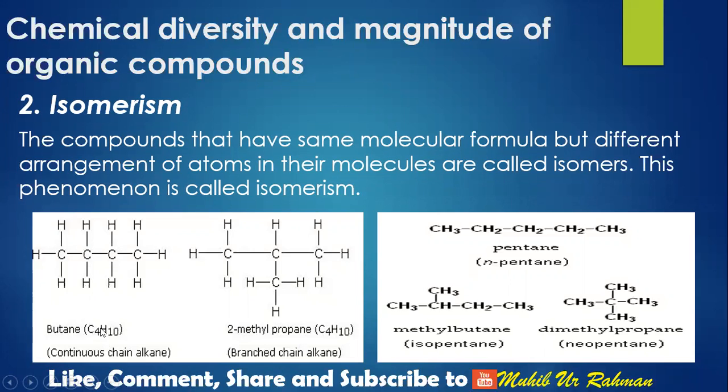Compounds having same molecular formula like butane exist in the form of two structures. The formula of butane is C4H10. It can exist in straight chain as well as in branched chain. The number of carbon atoms in both structures are 4 and the number of hydrogen atoms in both structures are 10, but they differ in just structure.